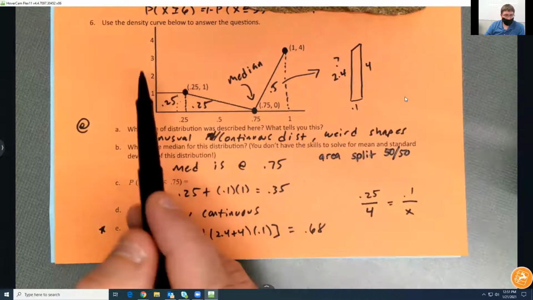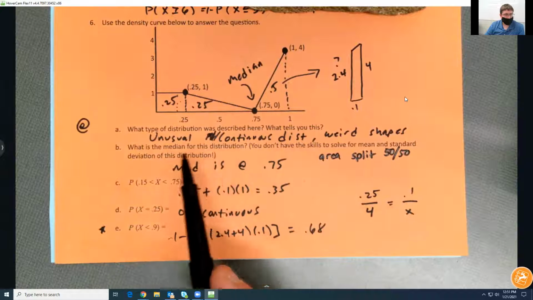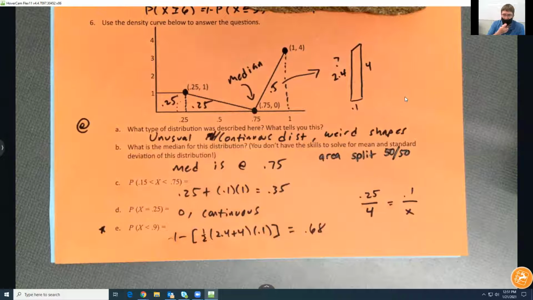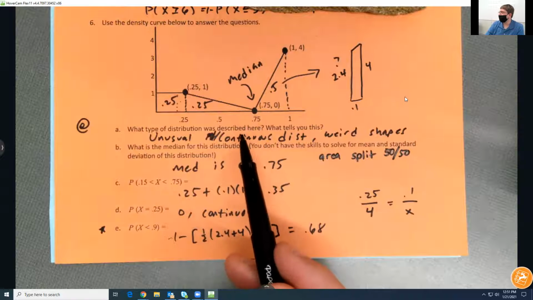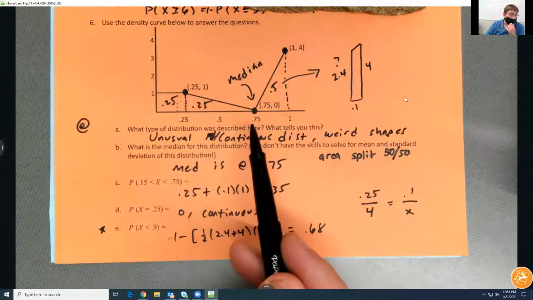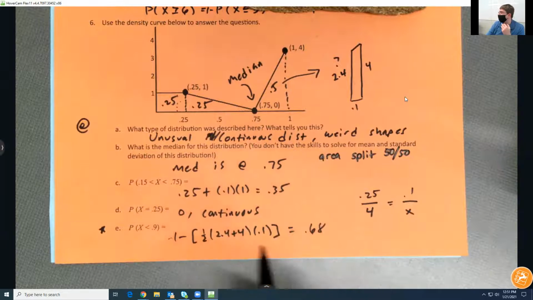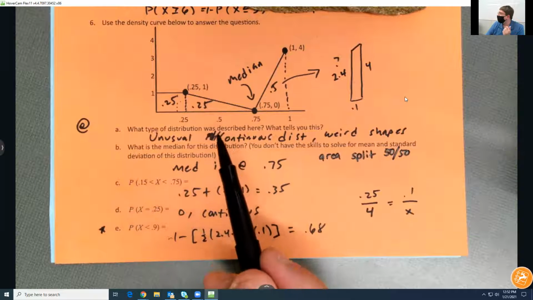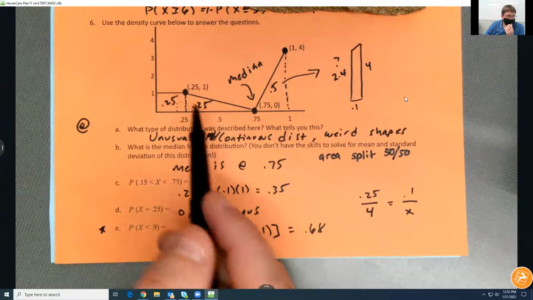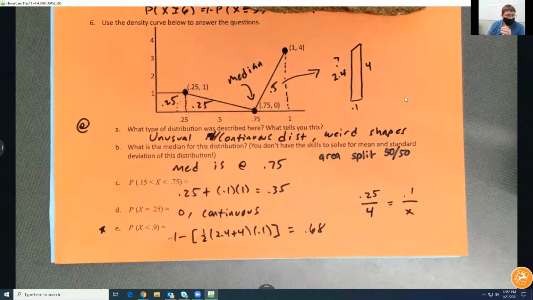So I need to add up all of my different shapes and see where a good halfway point is, with half the area on the left and half the area on the right. Mr. G's done a lot of these, so I just instinctively went for 0.75 from eyeball testing, from my years in geometry and all this probability stuff. It looked like it was right there. So I got lucky; my first try was exactly in the middle. You may not be able to see that. You might try 0.5 because your brain says, well, that's halfway. It's fine. To make sure you're at the median, figure out all the little individual areas and make sure they add up to 50% on either side of that location.